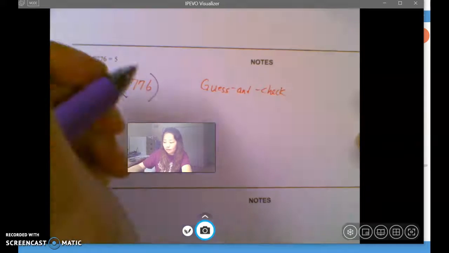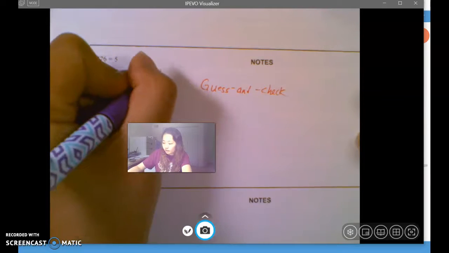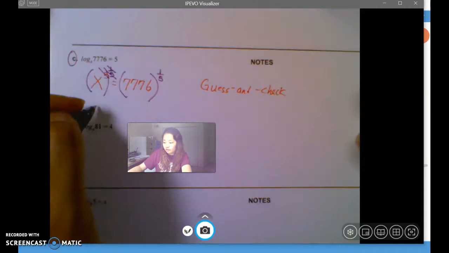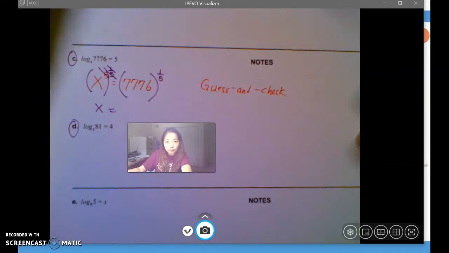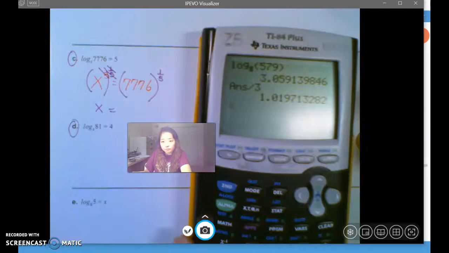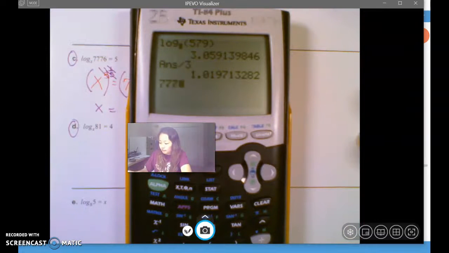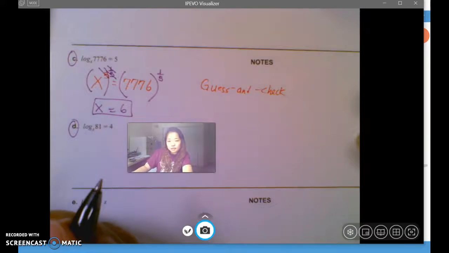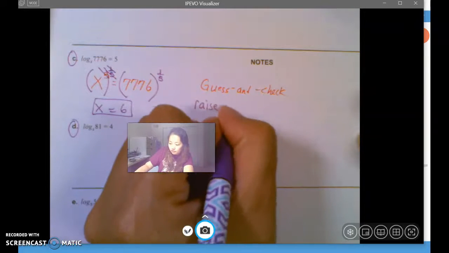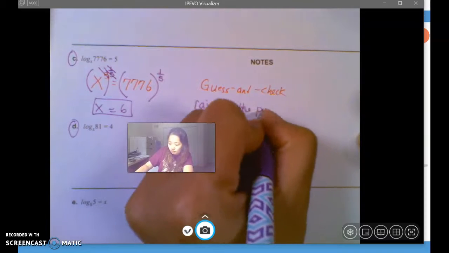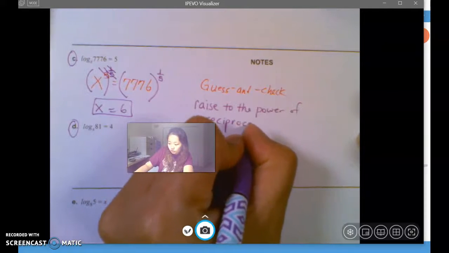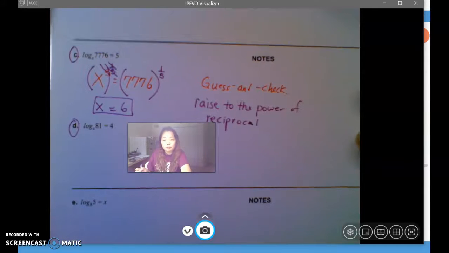So if you don't want 5, raise the power of 1 over 5. Why? Because then 5 and 1/5 cancel out like that. So it just becomes x. Because you know how you multiply the exponents? So then in the calculator, you put it as 7776 to the power of 1/5. 6. You see? So it's not really guessing and checking, it's raised to the power of the reciprocal.